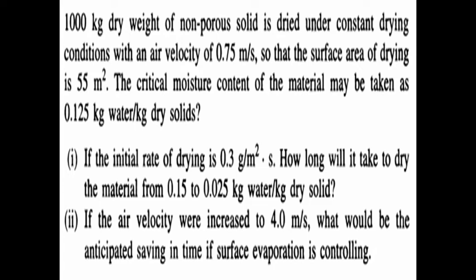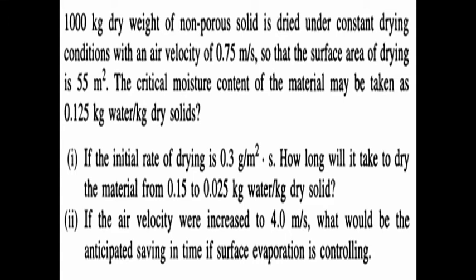What is moisture content? Moisture content is the quantity of water contained in a material. So this is also called moisture. So here, what is critical moisture content? Critical moisture content is the average moisture content of a material at the end of the constant rate drying period. I hope all of you watched my videos about drying rate. In that video, I have explained about constant rate and falling rate period.